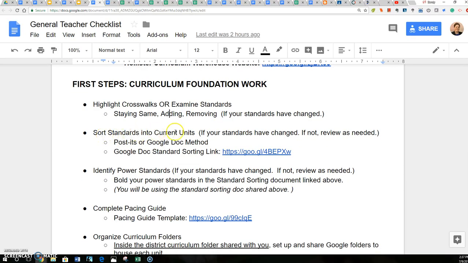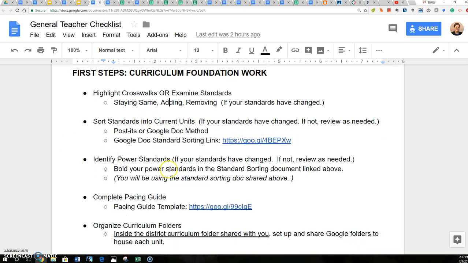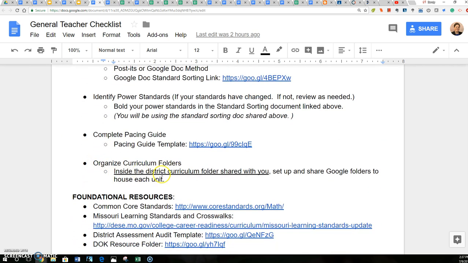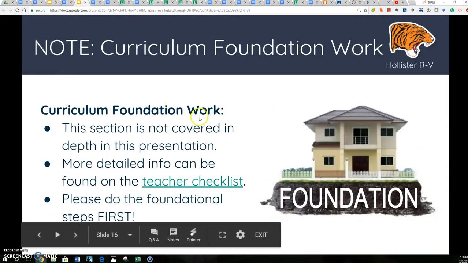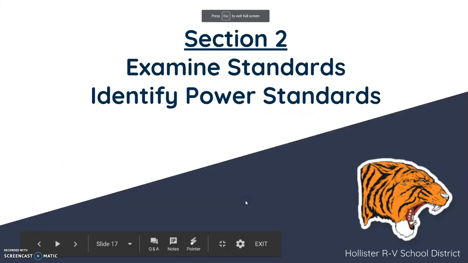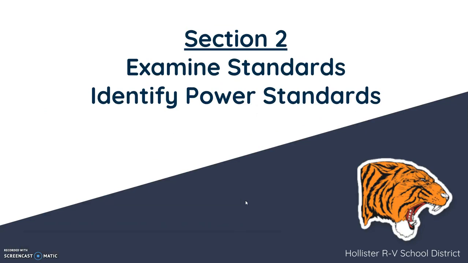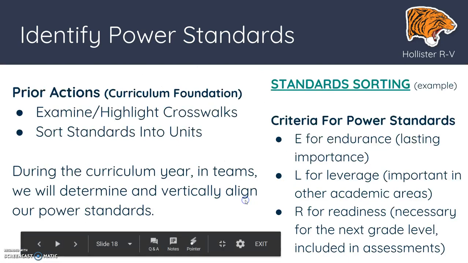You're going to sort those standards into current units. You've probably already done this. If you haven't, you do that. Then we jump into identifying power standards, completing pacing guides, and organizing folders. So just so you know, if you want details on the curriculum foundation work that has to be done before you can write curriculum, use that teacher checklist. All right, now we can jump right into section 2 about standards and power standards.